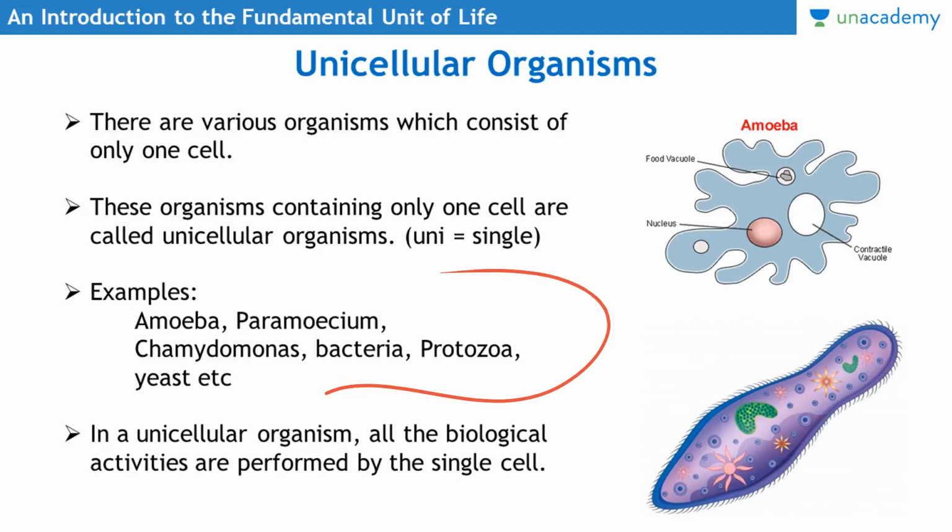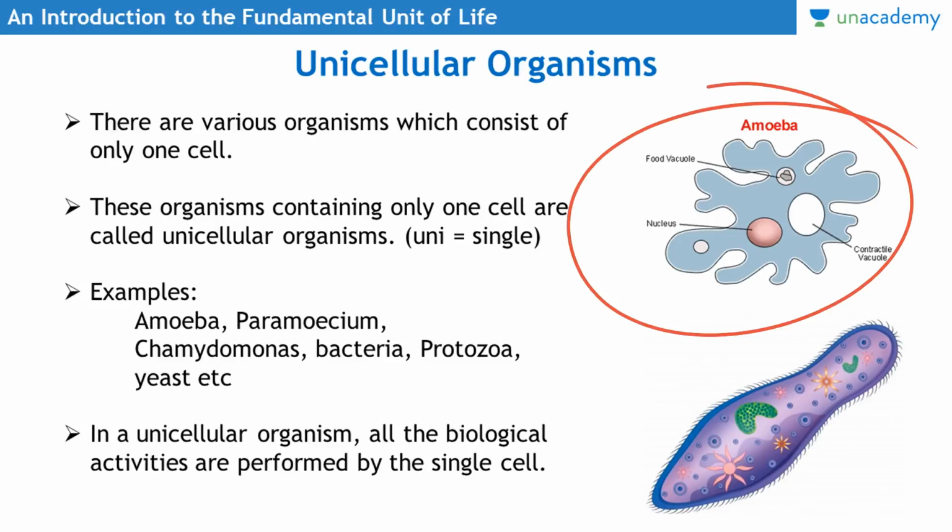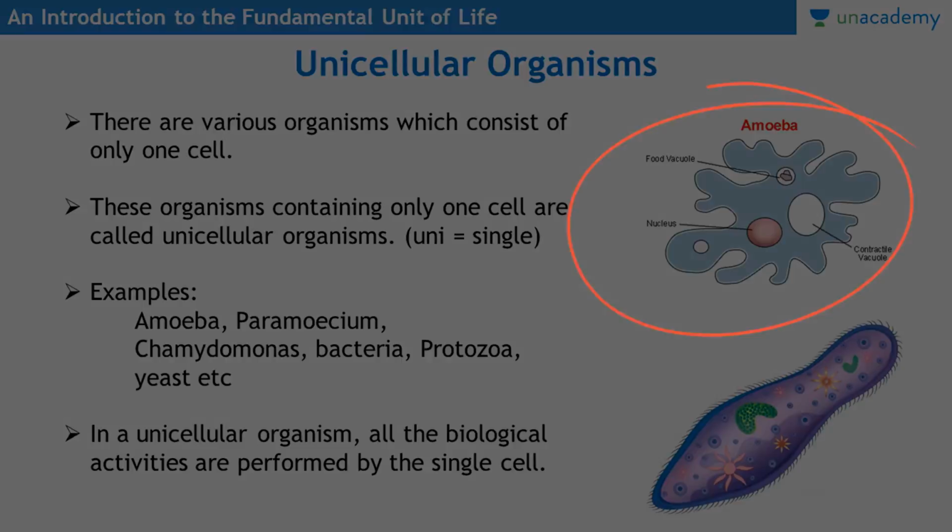Then in unicellular organisms, all the biological activities are performed by the single cell. Like we human beings perform different activities. We have hands, we have legs for walking, we have nose for breathing. So there are different organs in our body for performing different tasks. But in an amoeba or any other unicellular organism, all the essential tasks required for survival are performed by the one cell only. So this is the characteristic of unicellular organisms.